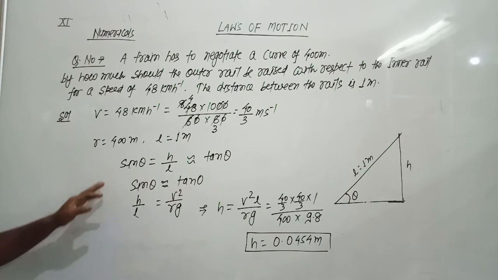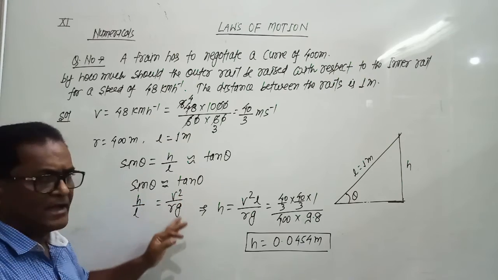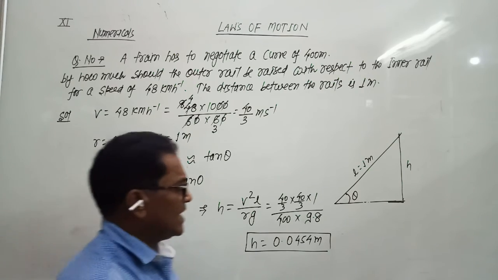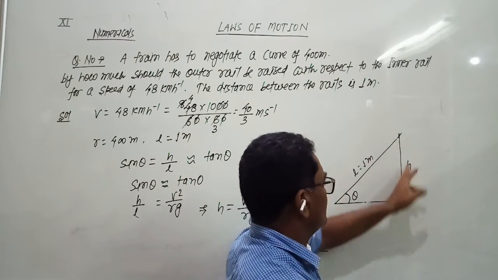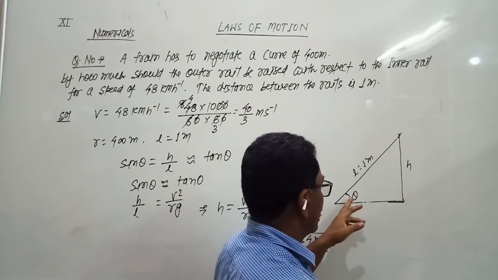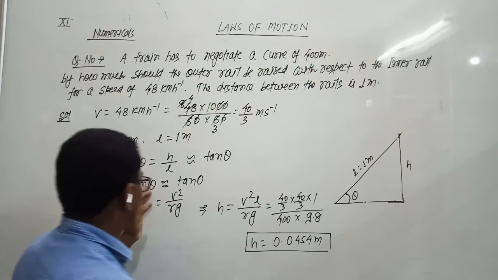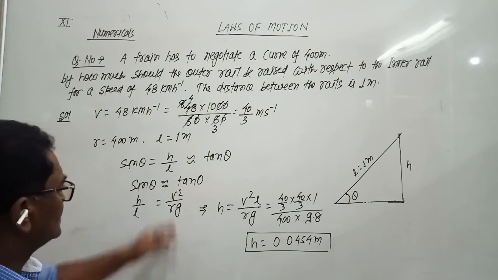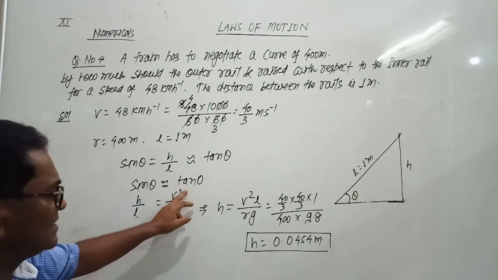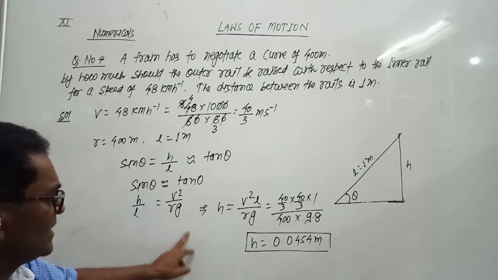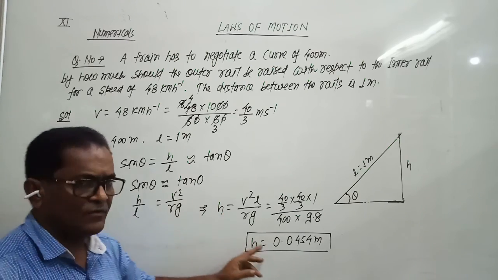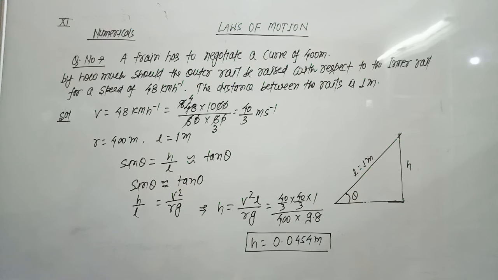So we use the formula tan theta equals v squared by r g, and let h be the height by which the outer rail is raised, and the angle is theta. Sine theta is approximately equal to tan theta. Sine theta is h by l, and the formula for tan theta is v squared by r g. We eliminate the value of h, then we solve, and we get the result.